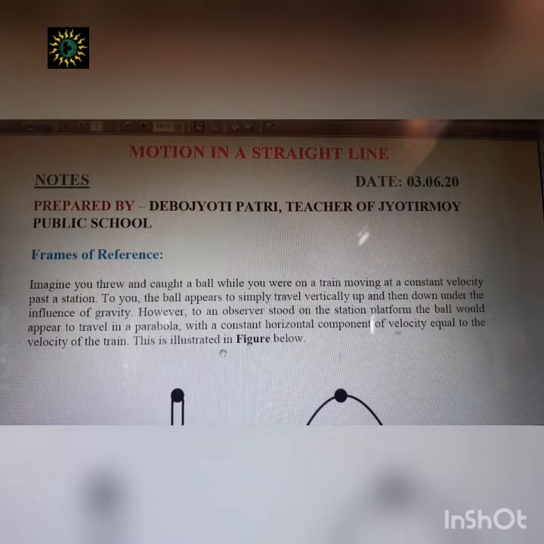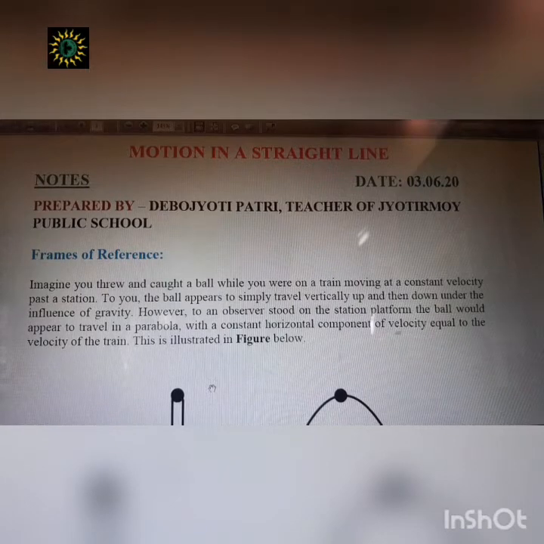So frames of reference. You already know frames. In mathematics, in the rectangular coordinate system, there are three coordinates x, y and z. Basically those coordinates are used to identify or specify the position of any object.